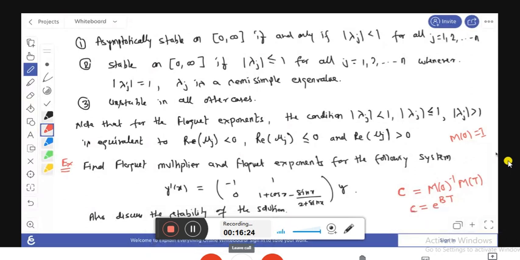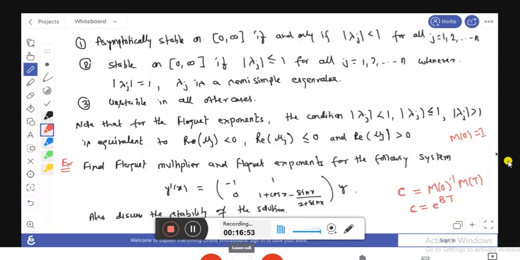So you have to find the value of M(T) here, and M is T-periodic. What is the period of this sinusoidal function? T equals 2 pi. You know that sine and cos functions are periodic with period 2 pi. So here we simply put in the value of M(T), and for M(0) we put x equals 0.